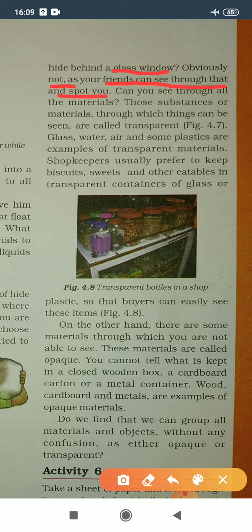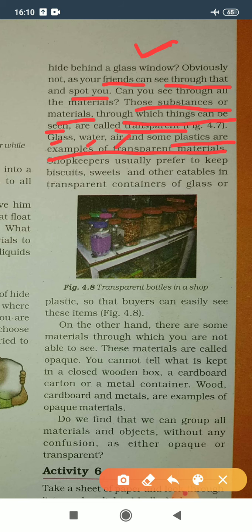So before this, I have already explained that a glass window is a transparent material, and that is why your friend can easily spot you. Those substances or materials through which things can be seen are called transparent. Glass, water, air, and some plastics are examples of transparent materials.